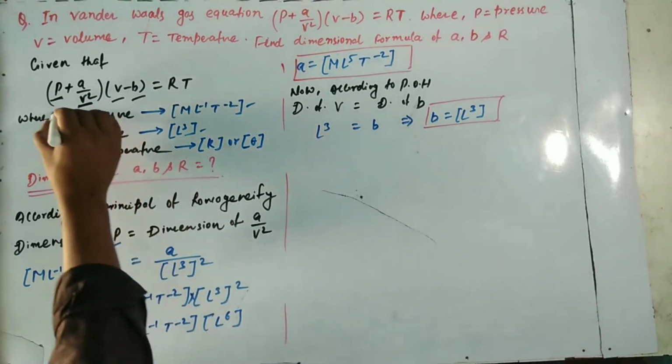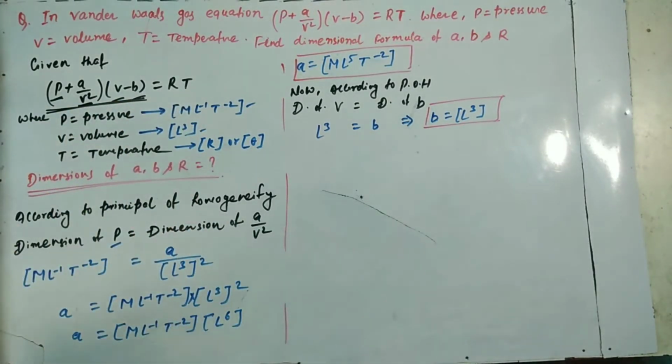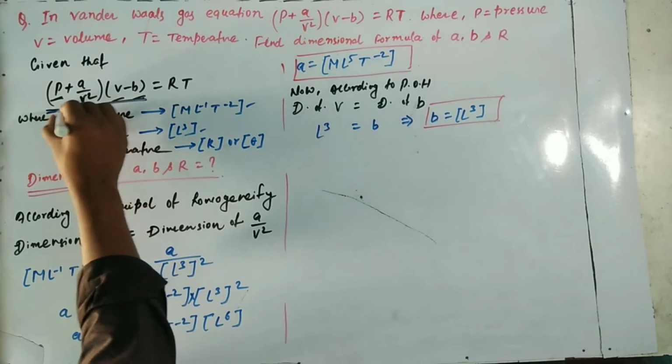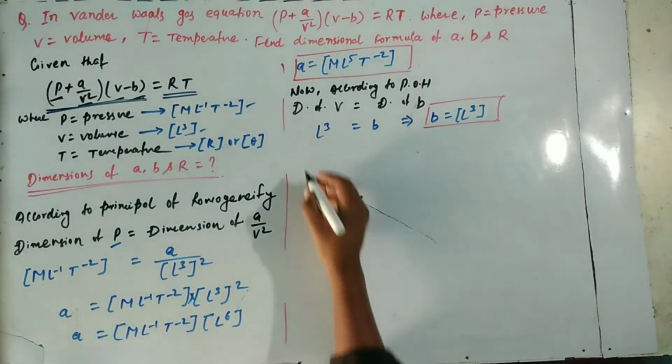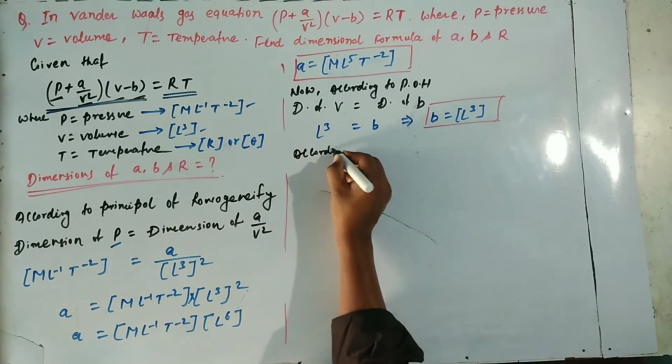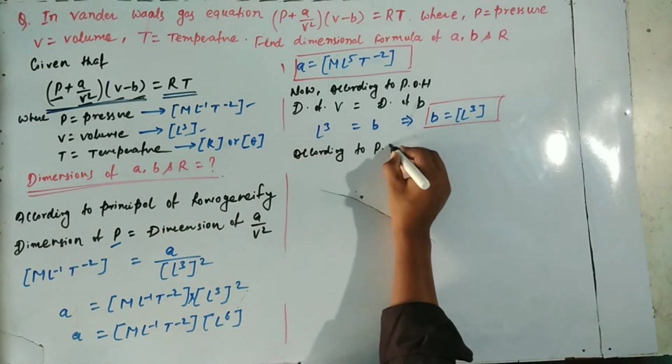Next we have to find the dimensions of R. In the equation, (P + A/V²)(V − B) is one term and RT is another term.